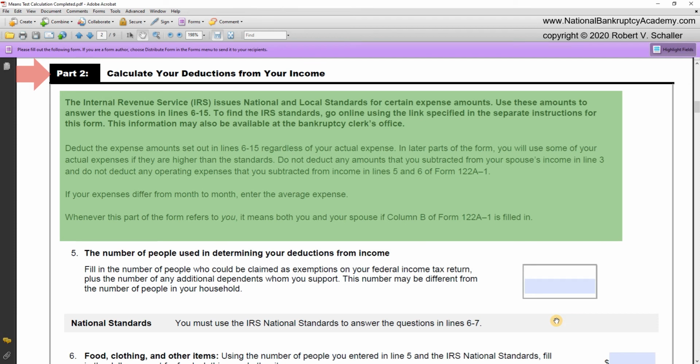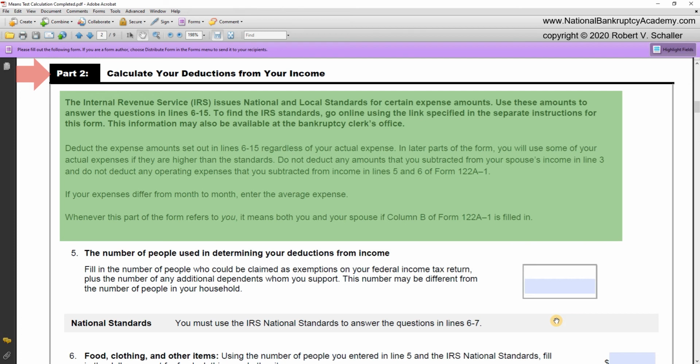So remember in part 2, the debtor does not use actual expenses that are incurred. Instead, the debtor uses these national and local standards to determine the amount of the expenses. Sometimes it makes no sense. You just have to file the form. Continuing on with the instructions, deduct the expense amounts set out in lines 6 through 15, regardless of your actual expense.